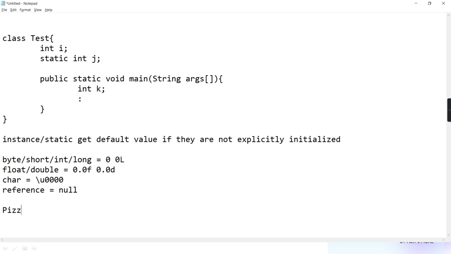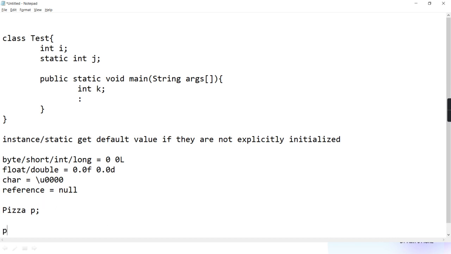Means here if I write pizza P, is just P a reference variable? Yet the instance of pizza class created? No. Copy is not yet created, only reference variable is created. Means key holder you have created, yet the key is not put in it.